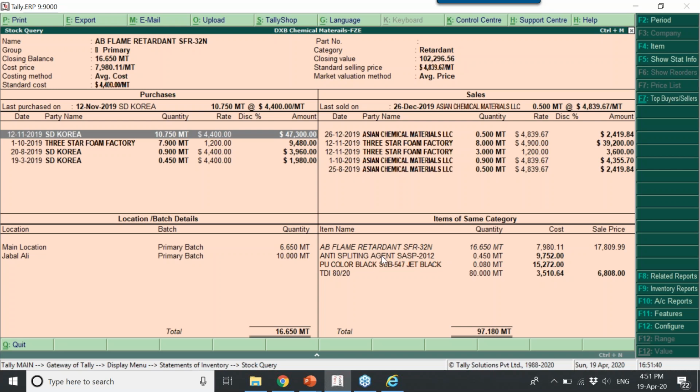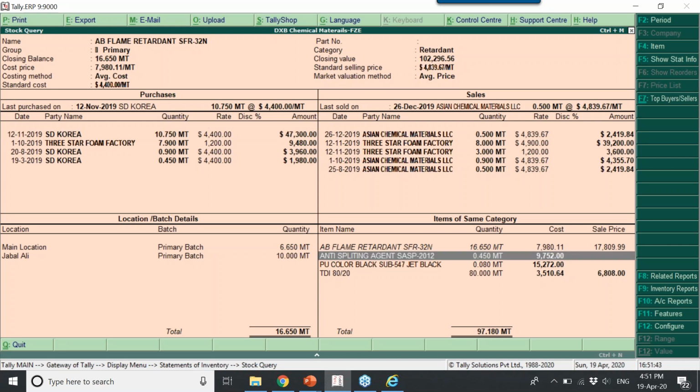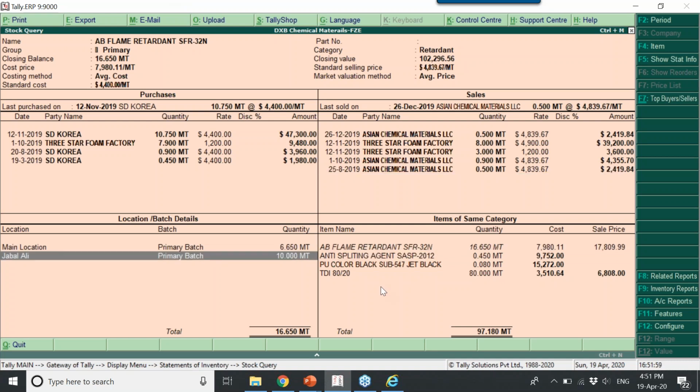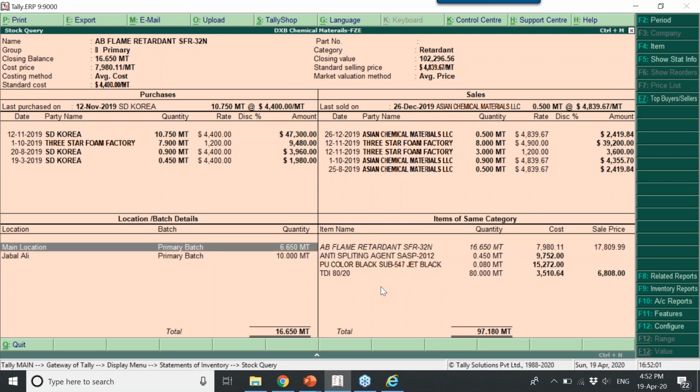However, below it shows the same category, which has different stock, correct? You might have created this stock under the same category. So you are currently viewing this, however there are other items which belong to the same category. And here is the one showing in which location, how many stocks you have.